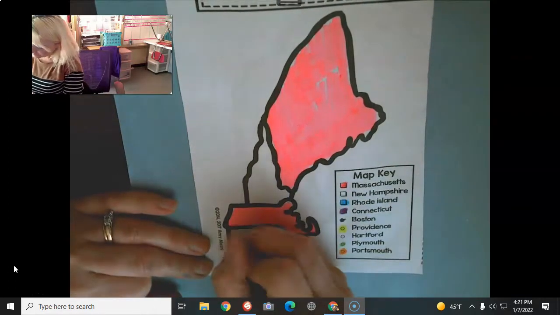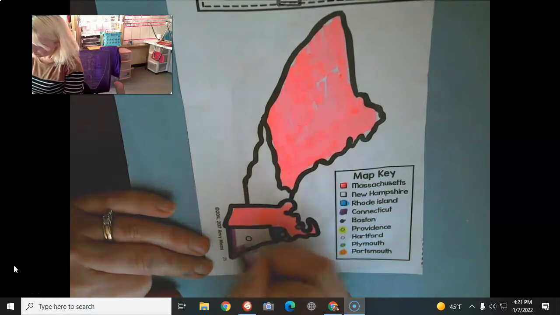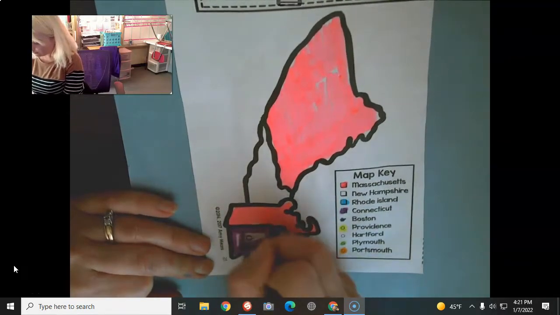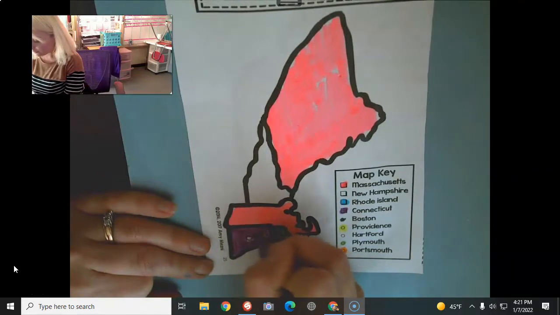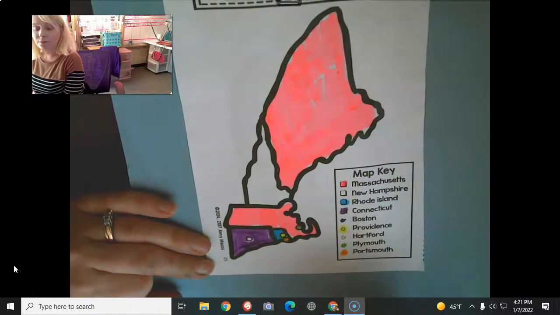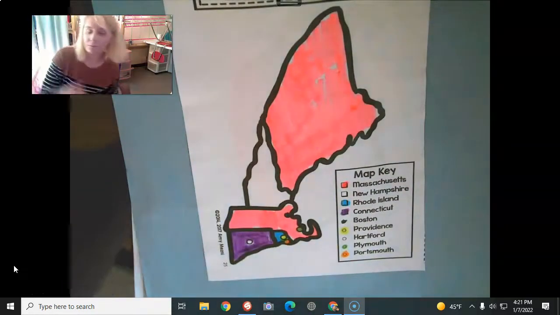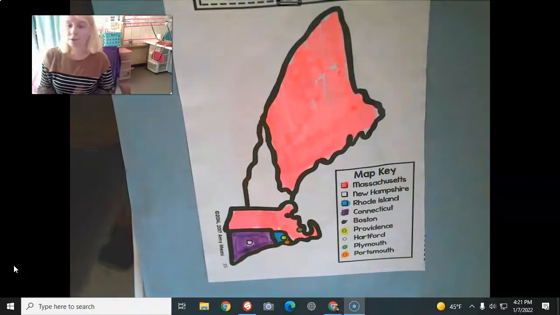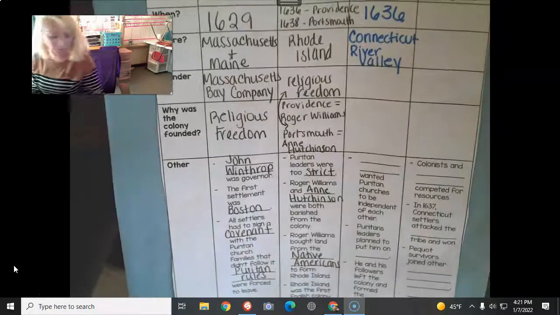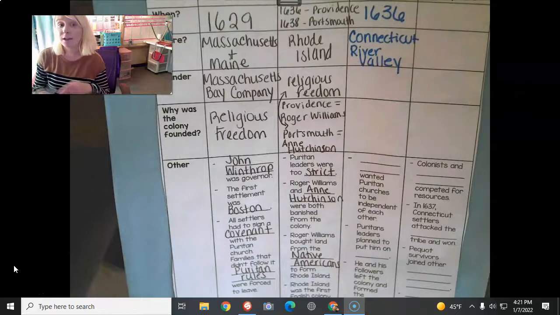And this is Connecticut here, which formed around the Connecticut River Valley. I'm going to be careful not to fill in the circle this time because clearly that's going to be one of these circles. All right, so we have shaded in Connecticut. Back to the notes. If you need to pause it because you're still shading, that's fine.